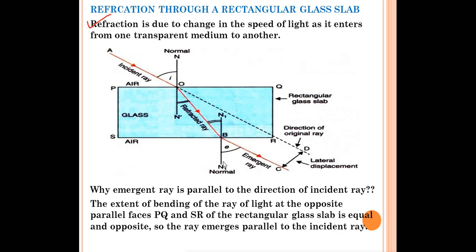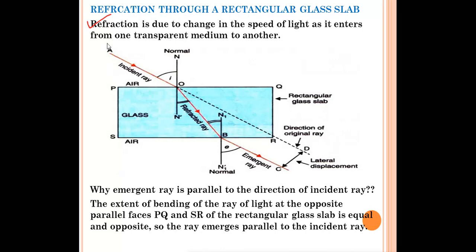So the angle between the normal and the emergent ray is called the angle of emergence. If we extend this incident line like this, the emergent ray and the incident ray are parallel to each other. The distance between the emergent ray and the incident ray is called lateral displacement.